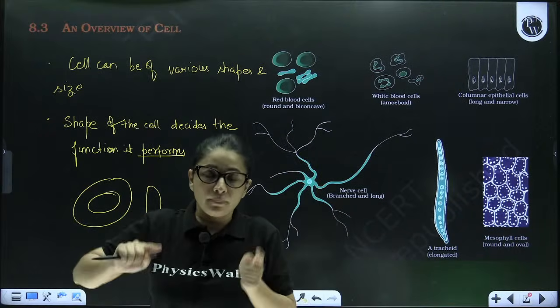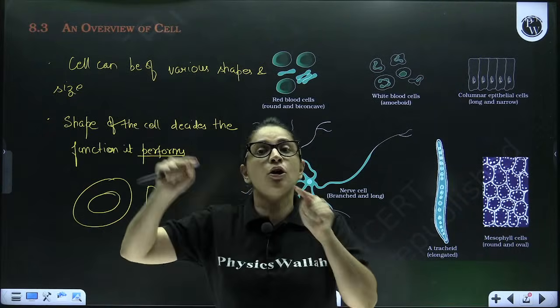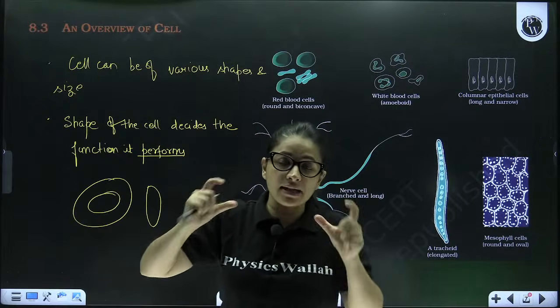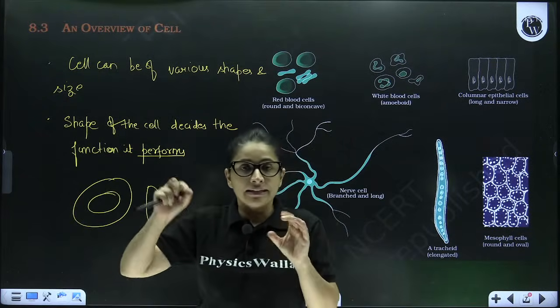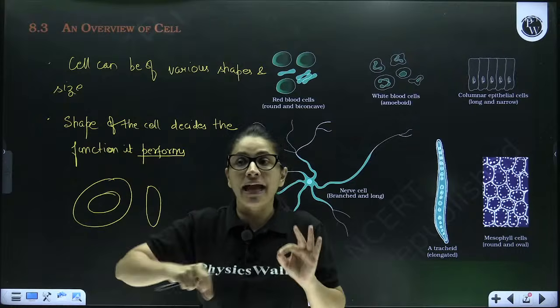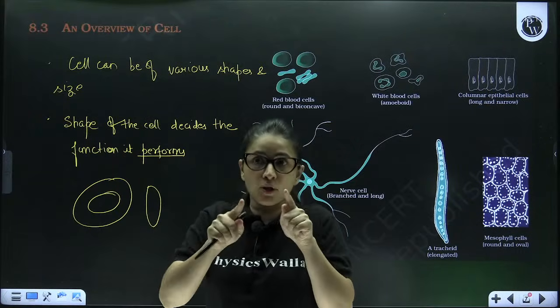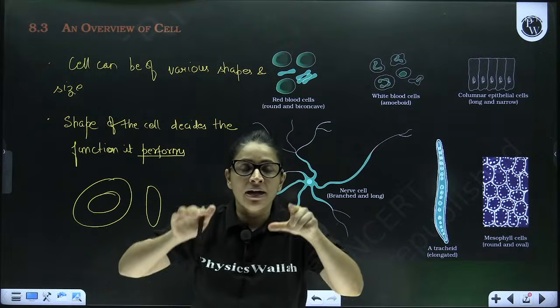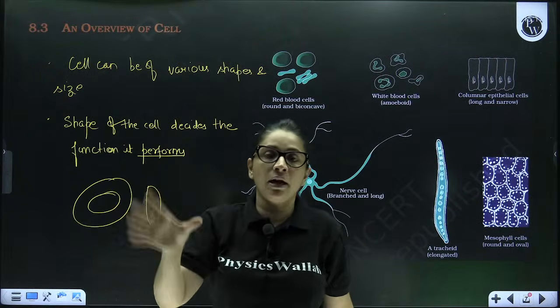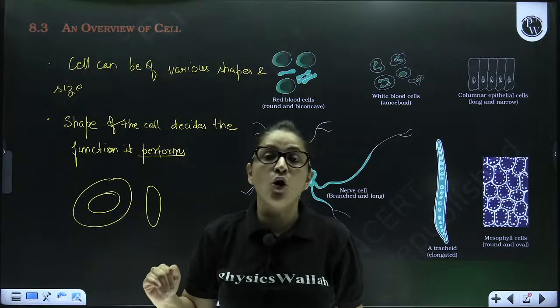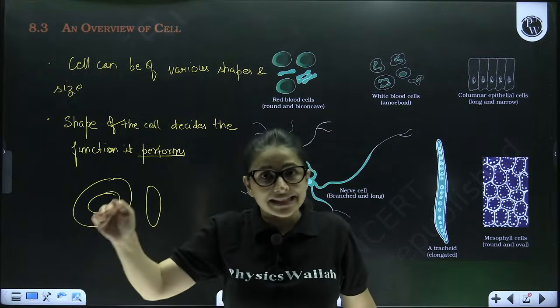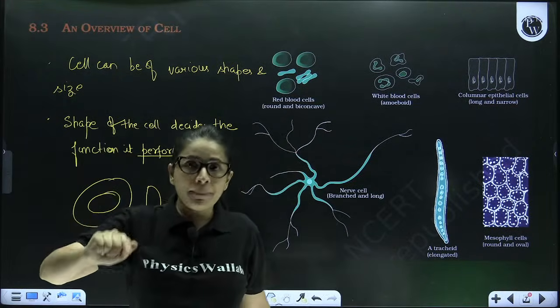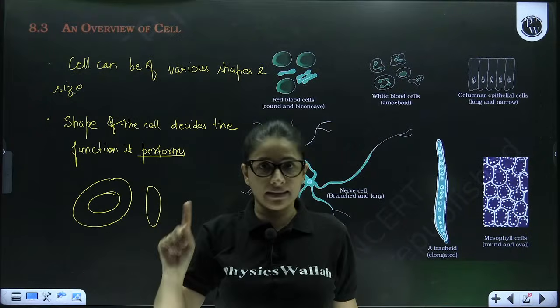So therefore, because its function is to carry oxygen, a single RBC wants that at one time it should carry maximum oxygen, because of which its shape is spherical. Had it been triangular, had it been long cylindrical, it would have carried less oxygen. So to carry maximum oxygen, its shape has become biconcave disc-like.